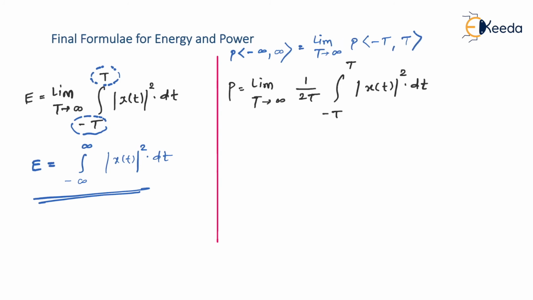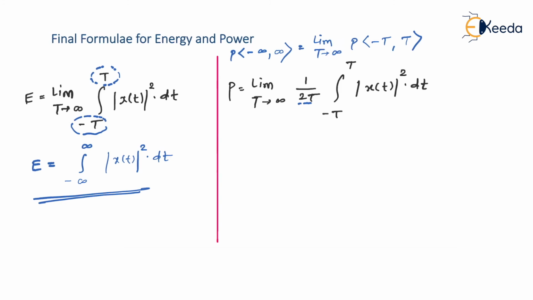Now the question is, can I go on substituting T equal to infinity everywhere? For example, if I directly substitute T equal to infinity here, it becomes 1 upon infinity, and 1 upon infinity is 0. The whole power will become 0. There is no question of calculating the integration and all, right? So power would always be 0. That's the reason why I'm not going to substitute T equal to infinity in this place.